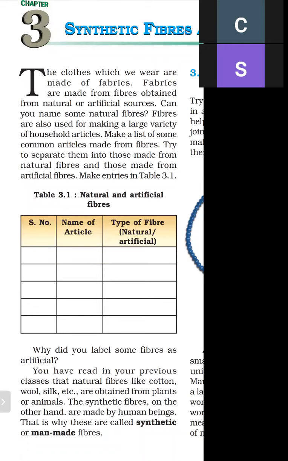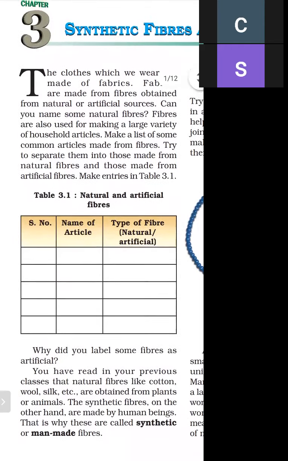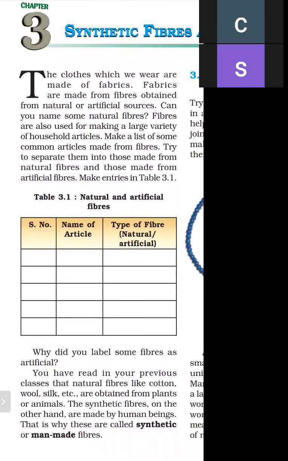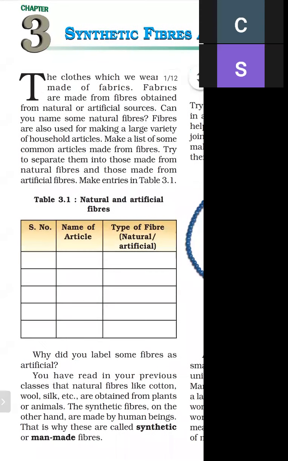You have read in your previous classes that natural fibers like cotton, wool, silk are obtained from plants or animals. The synthetic fibers, on the other hand, are made by human beings. That's why they are called synthetic or man-made fibers. As we studied in class 6, there are two kinds of fiber, natural and synthetic.